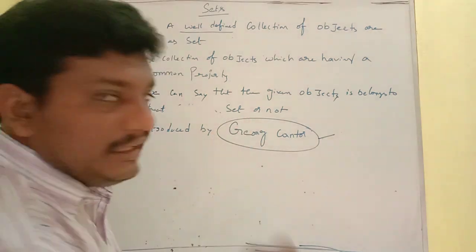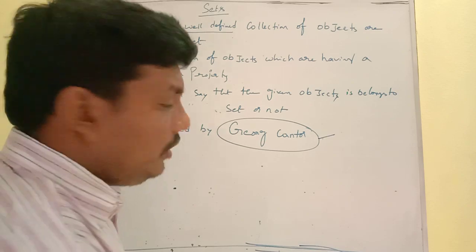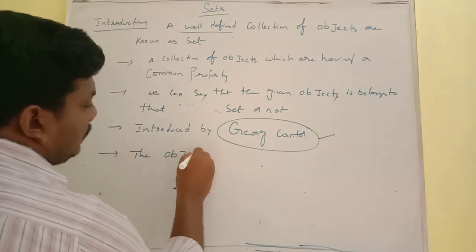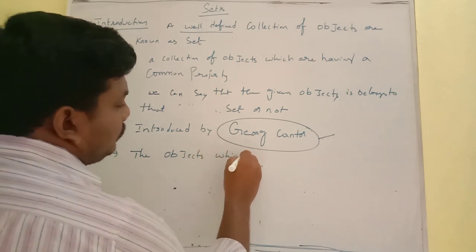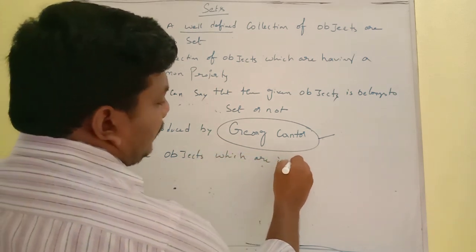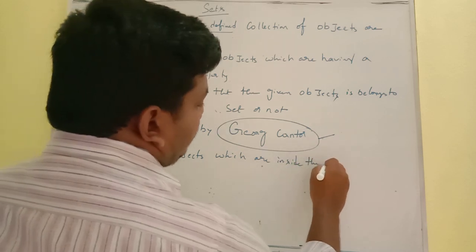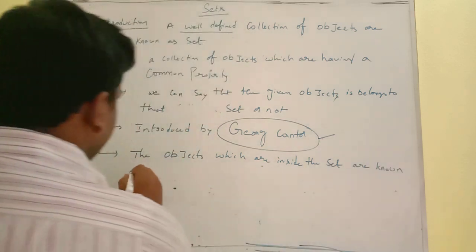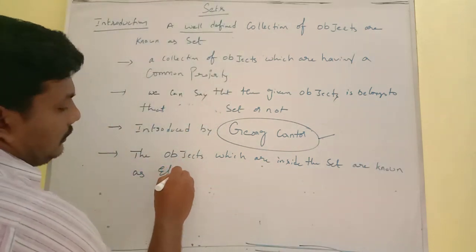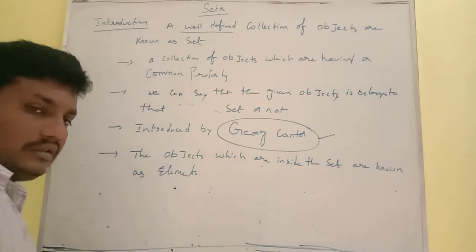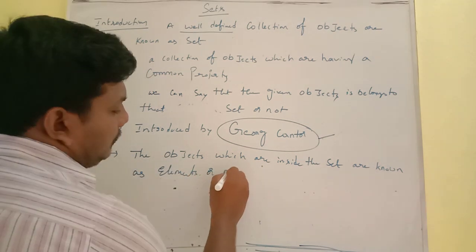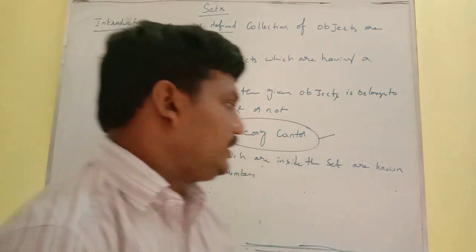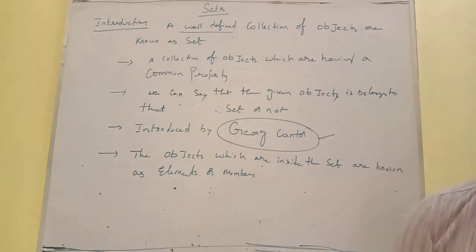So the next point we have to remember is that the objects which are inside the set are known as elements or members. The objects which are inside the set are known as elements or members.